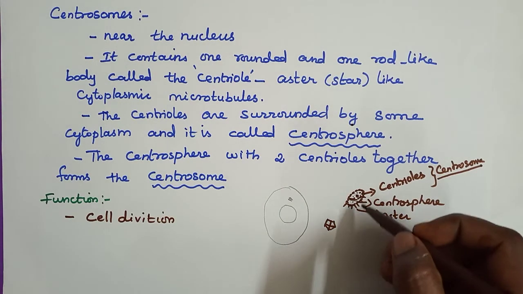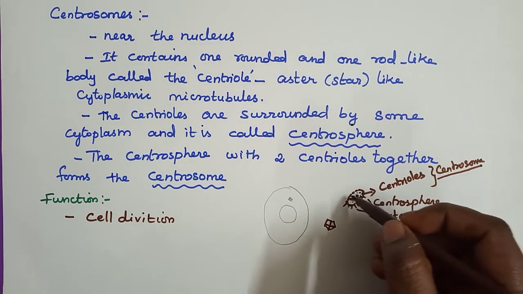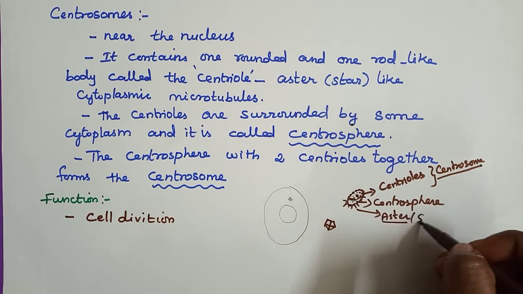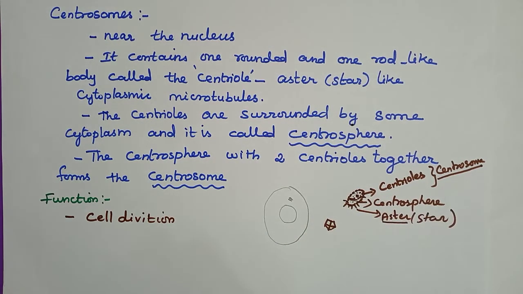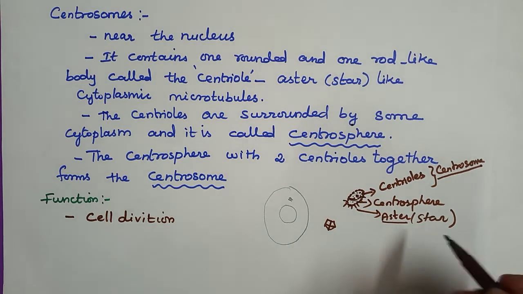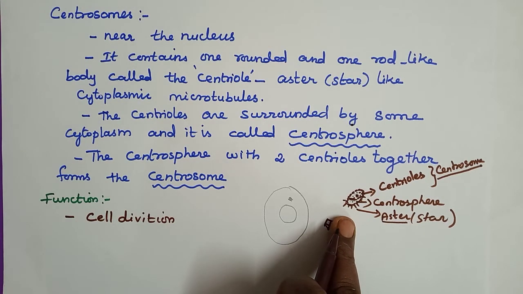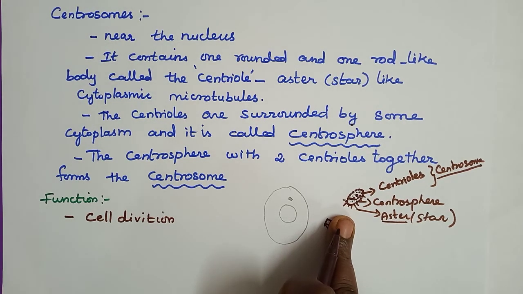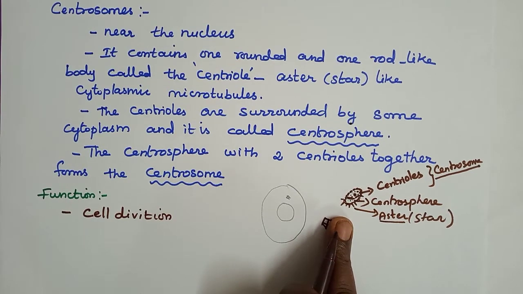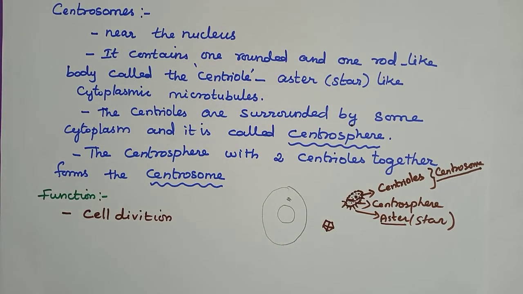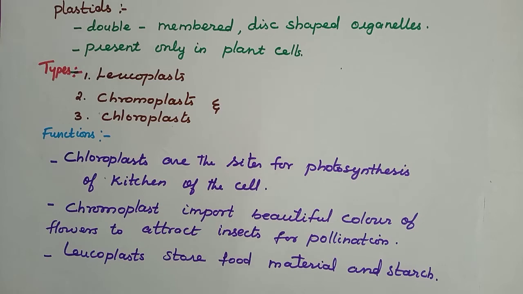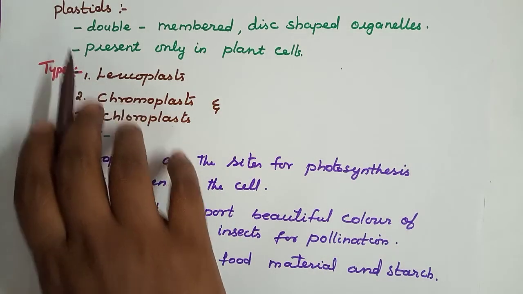The centriole is also surrounded by aster. Aster means a star-like structure, star-like cytoplasmic microtubules. Sometimes we cannot see the centrioles. It is a small naked organelle present inside the cell. Understood? Okay. Next, we are going to see about plastids.